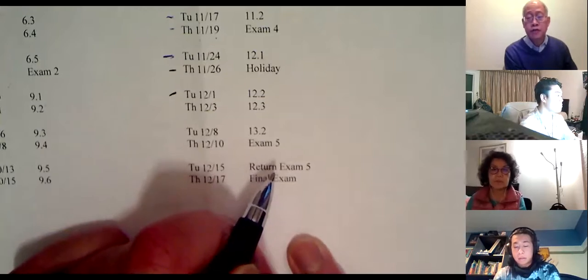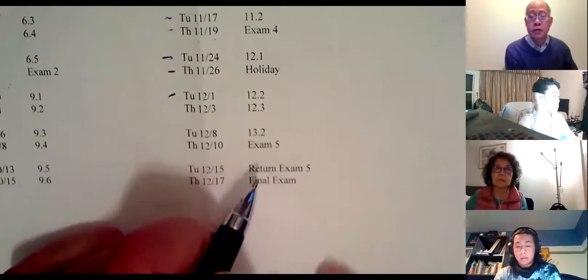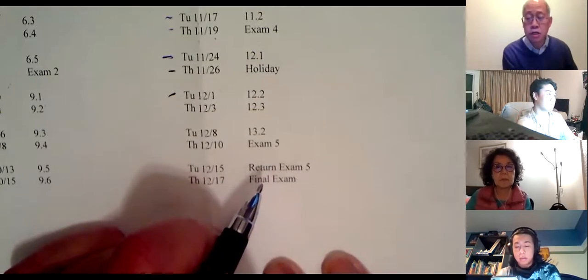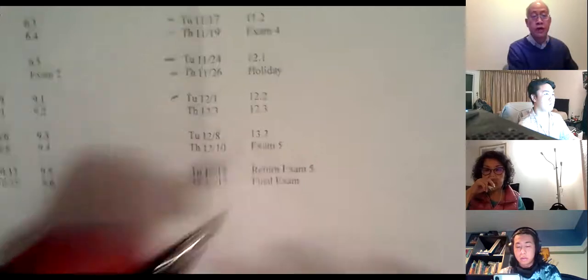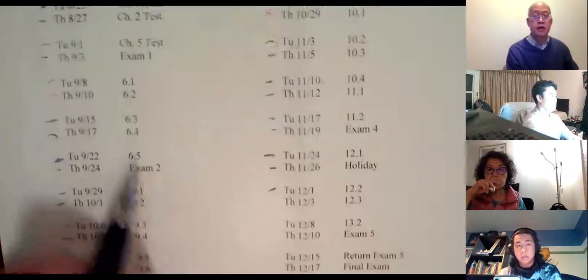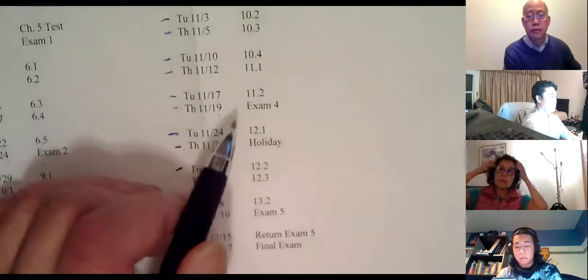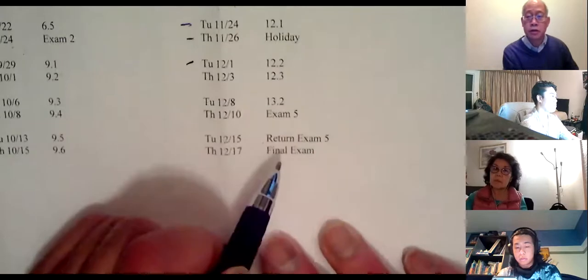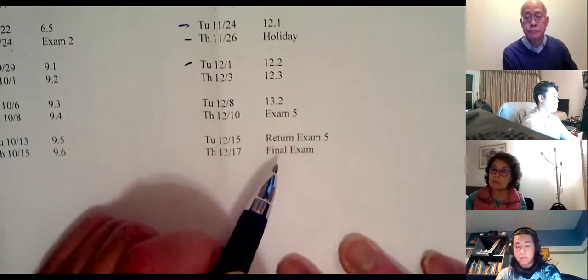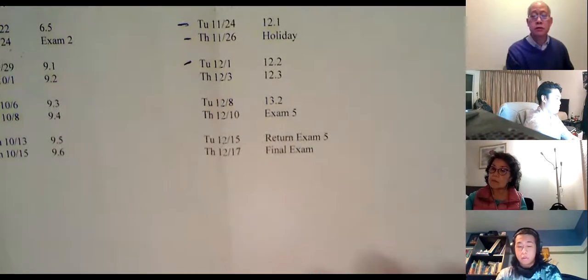And the best way to study for the final exam, again, is to go back and review all the previous exams. For the final exam, you can use all the previous cheat sheets, all the formula sheets. Don't bother making new ones unless you threw it away or you can't find it, then I guess you have to make it all. But if you still have the formula sheets for the first test and the second test, and the third test and the fourth test, just keep them, and you're developing the fifth one, and just keep them all and use them all for the final exam, okay? So that's what's going to happen.